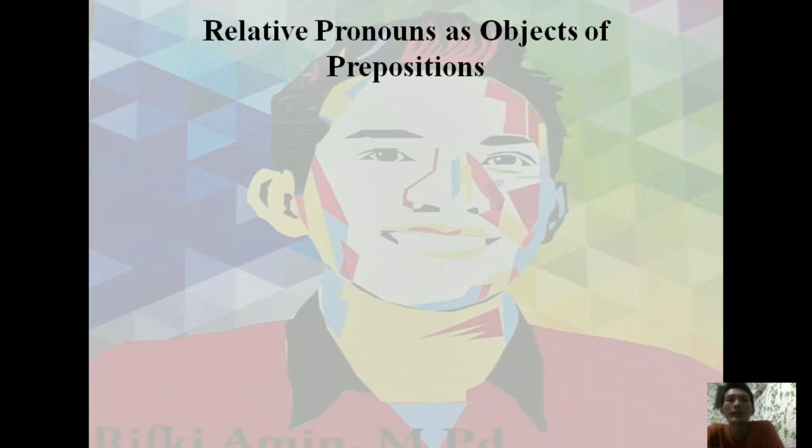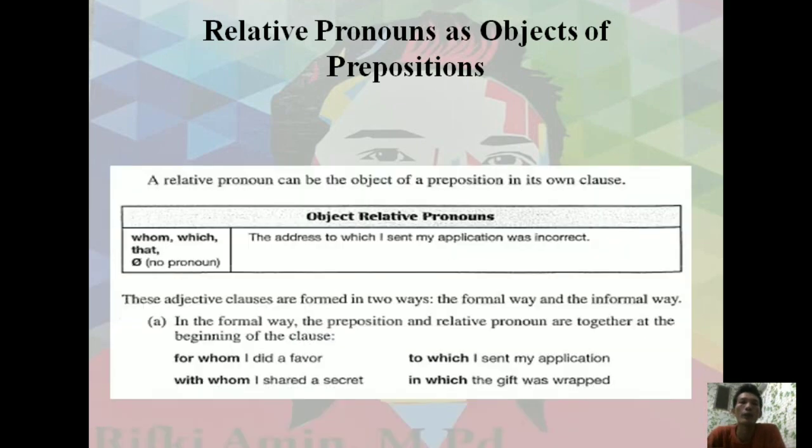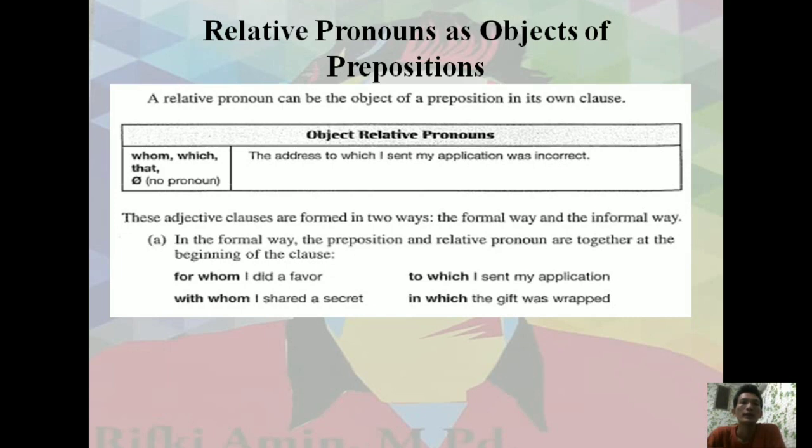Next, what is a relative pronoun as object of prepositions? Sometimes we need, after prepositions, a noun that always follows. That's why I would like to give you some information about modifying nouns with adjective clauses after prepositions. A relative pronoun can be the object of the preposition in its own clause. Look at here, object relative pronouns: whom, which, that, no pronoun. The address to which I sent my application was incorrect.